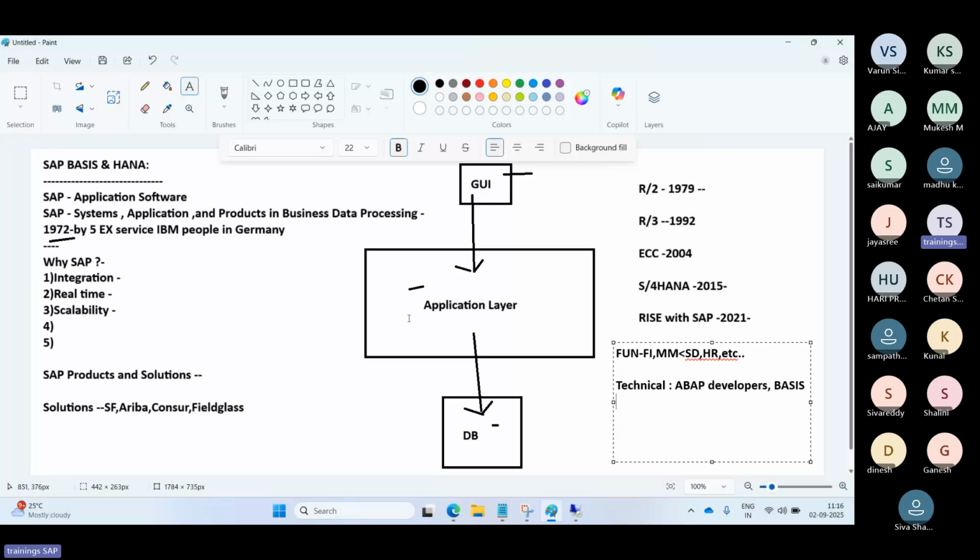See how one business software entered the market in 1972. Till now, how many innovations they have made, what changes, new technologies, new functions, new enhancements. They have changed so many things in the market, and they are still growing. That's why SAP is one of the ERP leaders worldwide. So let's talk about some real-time examples of SAP usage, how SAP is helping customers. Some real-time examples we'll see.